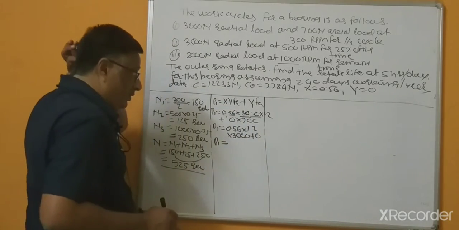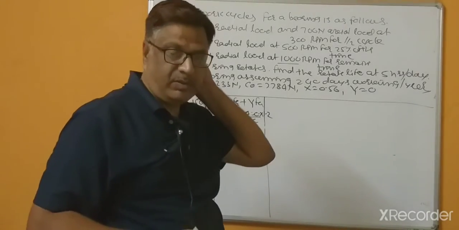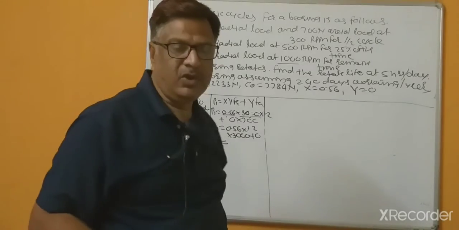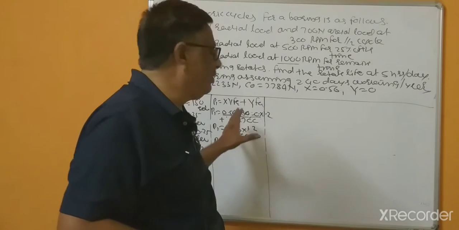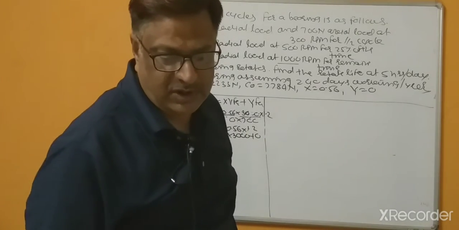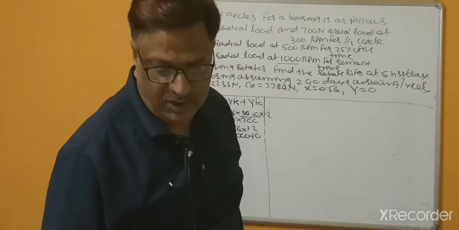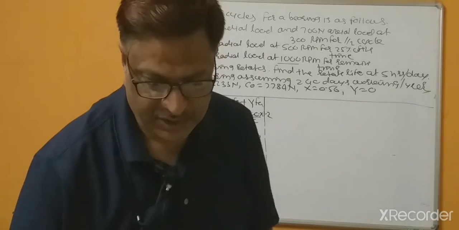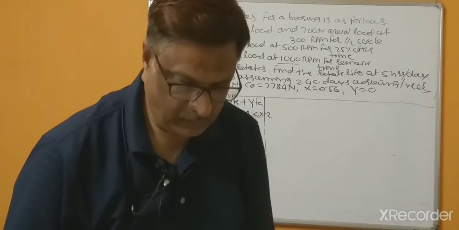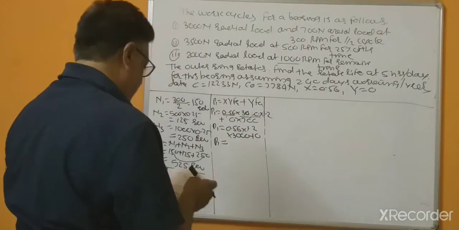So P1 equal to... see, such type of basic mistake maybe happens during the examinations. So try to remember the formulas during the examinations, otherwise you can refer to the design data book during the examinations. Now this is P1 equal to